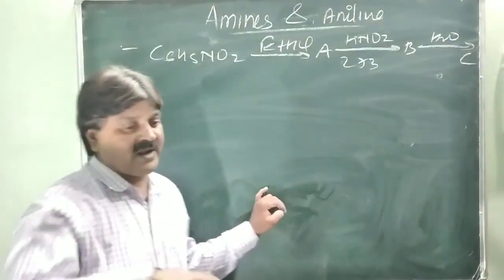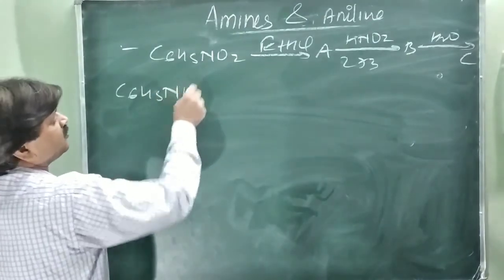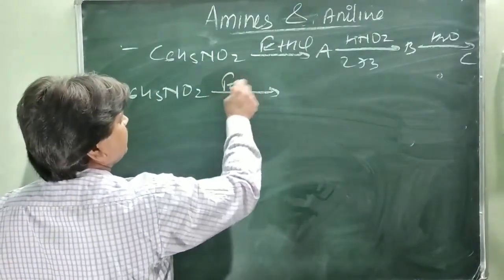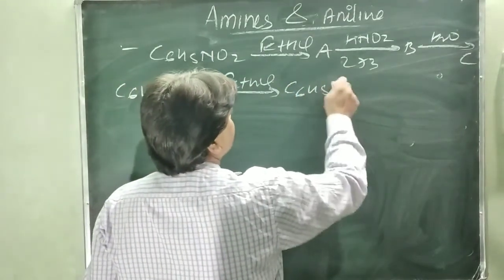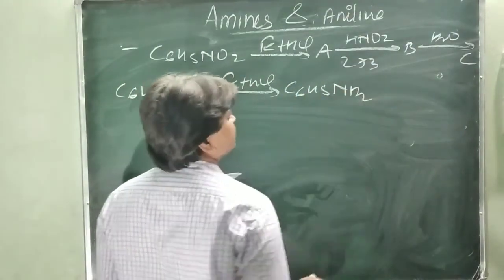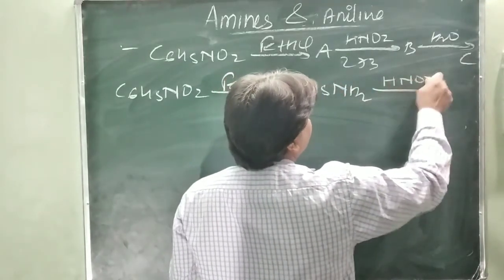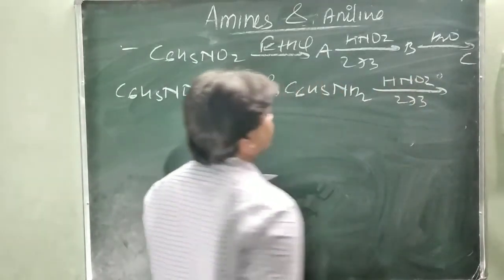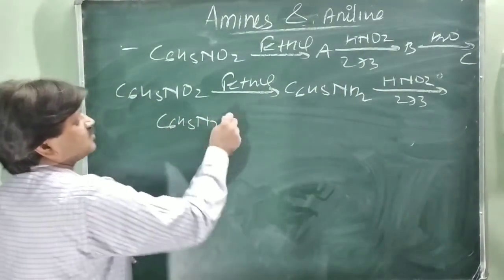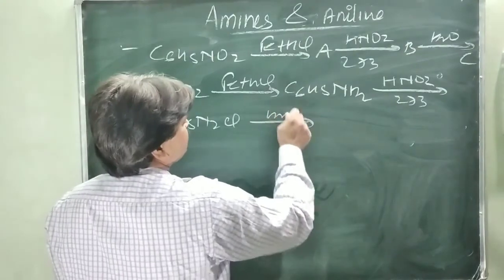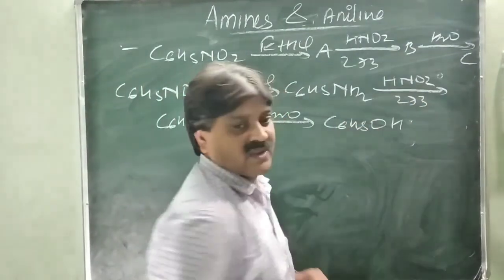So nitrobenzene, C6H5NO2, in the presence of the reducing agent Fe plus HCl forms C6H5NH2, and in the presence of nitrous acid, HNO2, at 273 Kelvin, forms benzene diazonium salt, C6H5N2Cl, and in the presence of H2O it converts into C6H5OH, phenol.